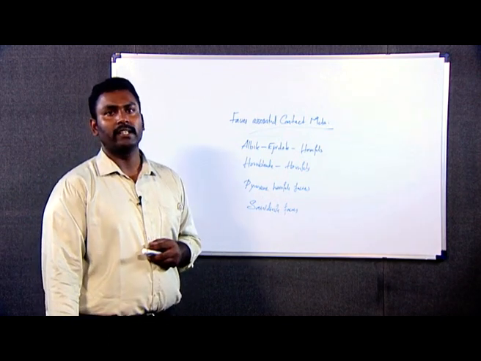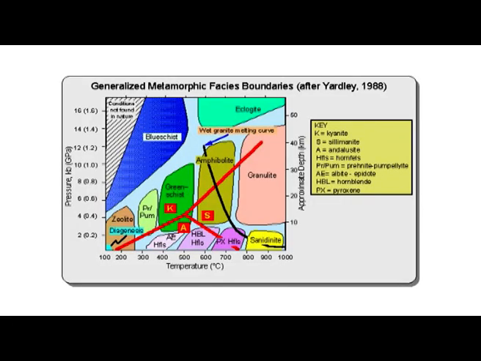Now, we will see a diagram which indicates a generalized metamorphic facies diagram, proposed by Yardley in 1998, which shows the facies of contact metamorphism as well as the facies of regional metamorphism. As you can see in the lower part, where the temperature is about 150 degrees Celsius and the pressure is almost 1 kilobar, there is a diagenesis process. Then after diagenesis, all the contact metamorphic facies occur within a pressure range of up to 2 kilobars.